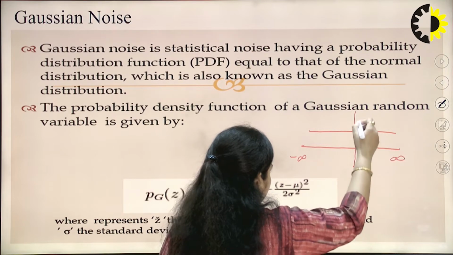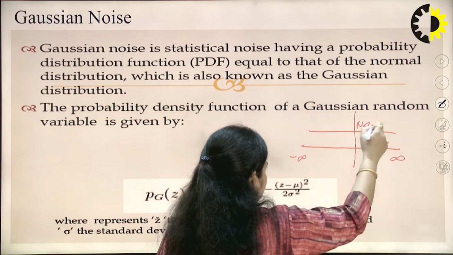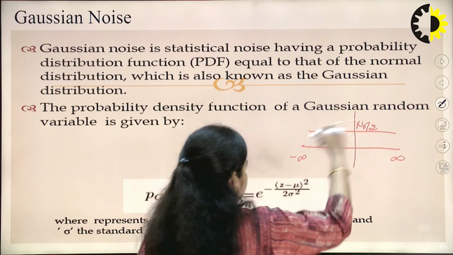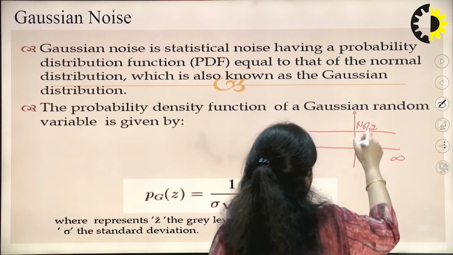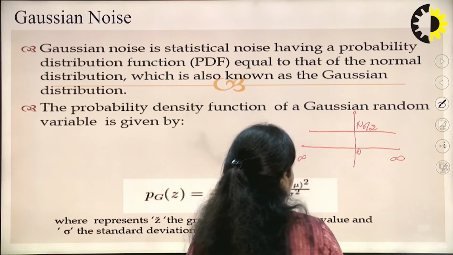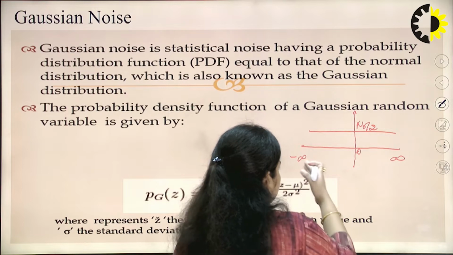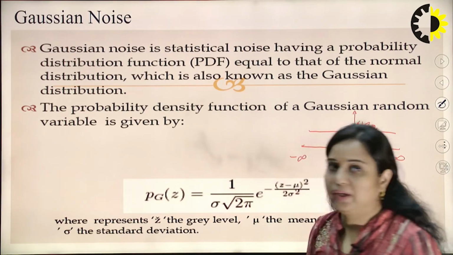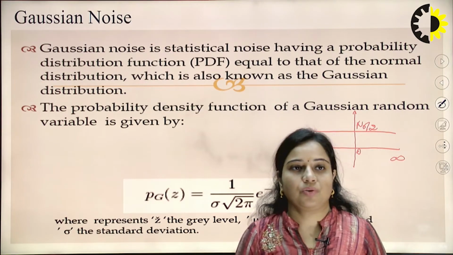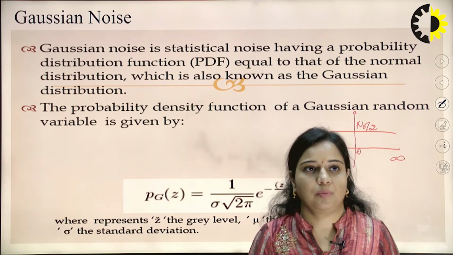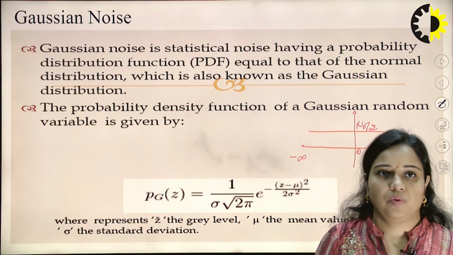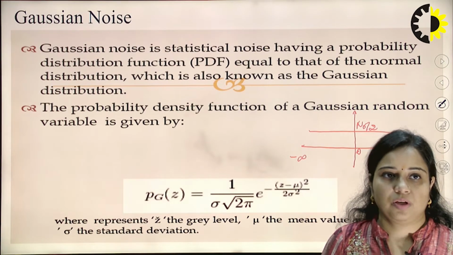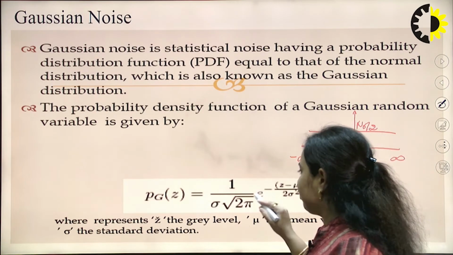In the graph we are going to draw, it will be N0 by 2. So, that is a constant. That is the PDF of this particular random variable. When it is extended from minus infinity to infinity, its amplitude will be N0 by 2. So, Gaussian noise is statistical noise having a probability distribution function equal to that of the normal distribution. The PDF of this noise is given by this formula.